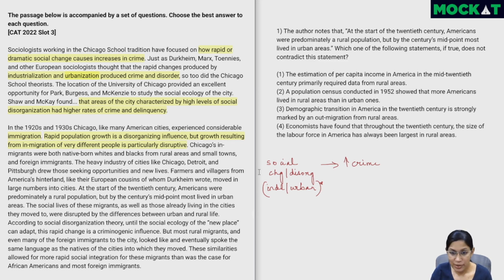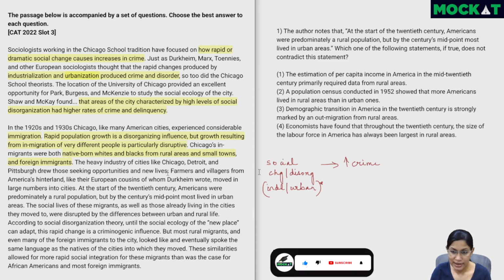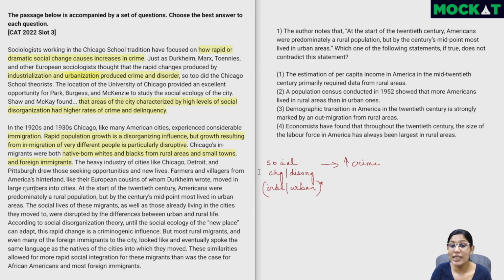Chicago's in-migrants were both native-born whites and blacks from rural areas and small towns and foreign immigrants. The heavy industry of cities like Chicago drew those seeking opportunities and new lives. Farmers and villagers from America's hinterland, like their European cousins of whom Durkheim wrote, moved in large numbers into cities. At the start of the 20th century, Americans were predominantly a rural population, but by the century's midpoint, most lived in urban areas. So what's essentially been happening?